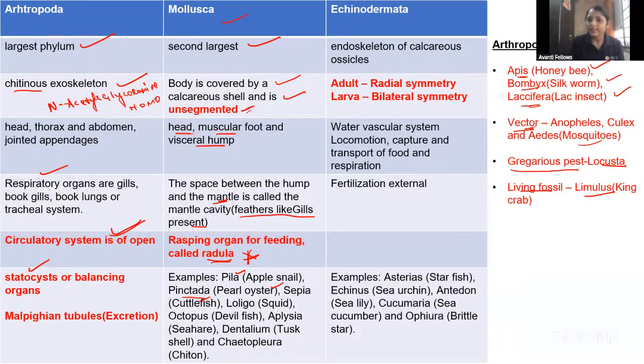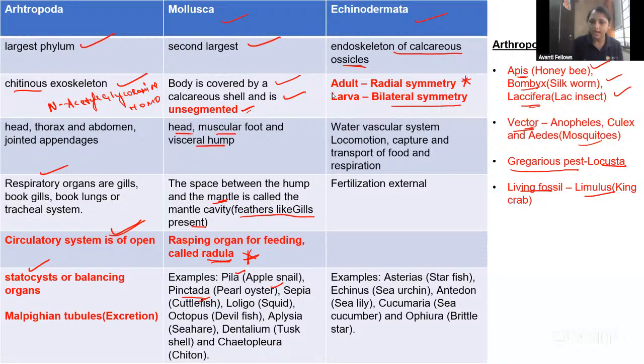Okay. Then coming to the echinodermata. In echinodermata, mainly the endoskeleton is made up of calcareous ossicles. The adults, here it is very important, are radially symmetrical. The larva is bilaterally symmetrical. Okay. So till here we studied bilateral symmetry, right?